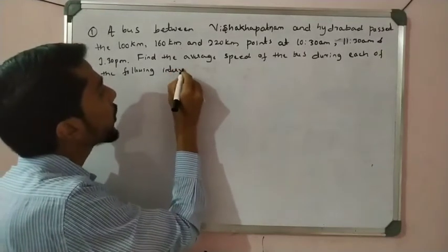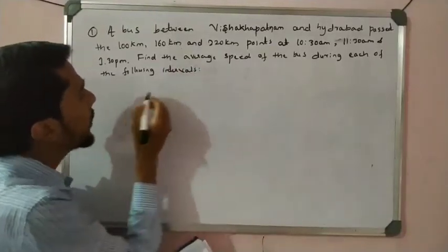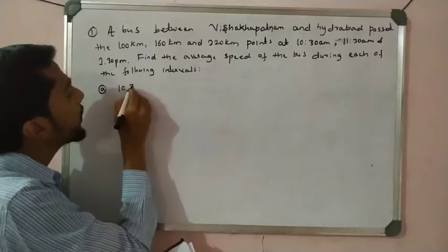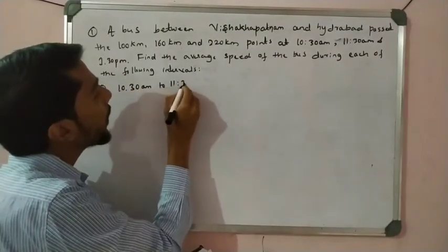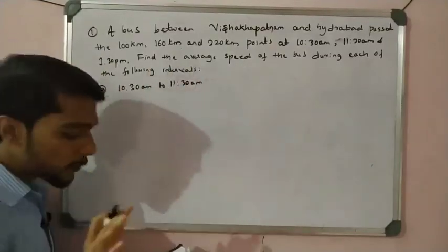See here, number one, 10:30 a.m. to 11:30 a.m. Between this interval we have to find the average speed.